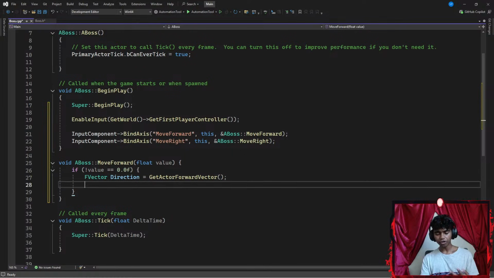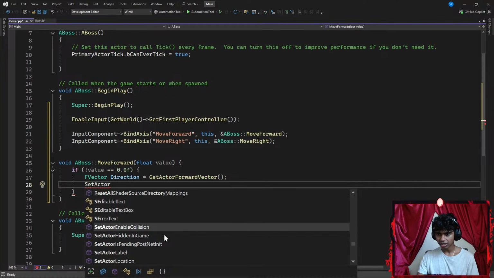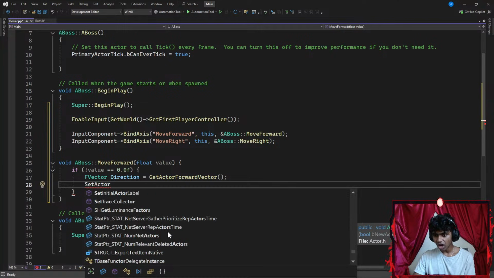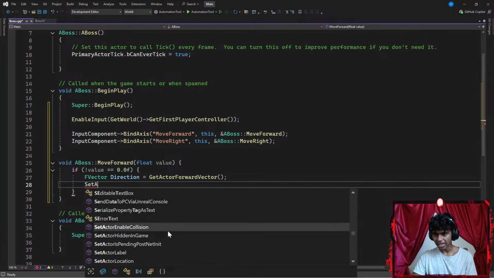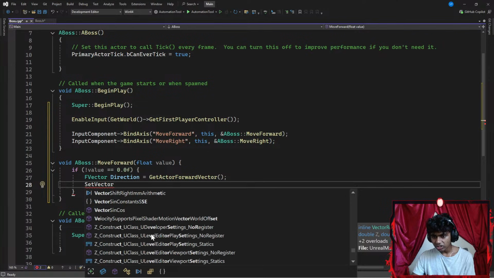Once I'm done with this, I'm going to go ahead and use another function. The next function is going to be called something like set player offset. Hold up, guys, let me check. Okay, so it's something like set actor location, set actor. Okay, was it something like set vector? Hold up, guys, I forgot what this function was called. I remember it was something with set, so it's something like set vector. Okay, so set vector to...